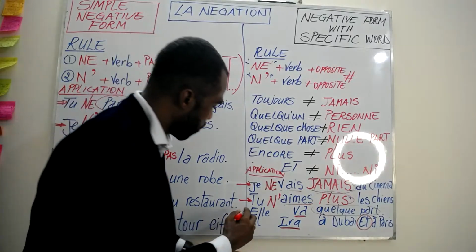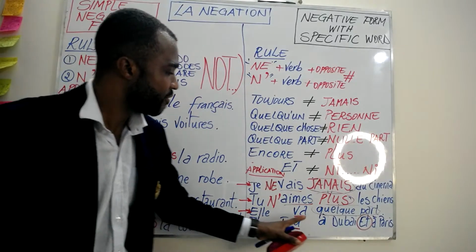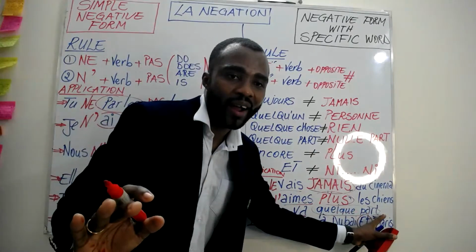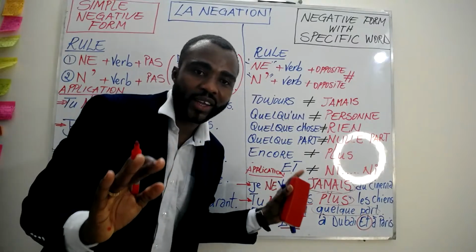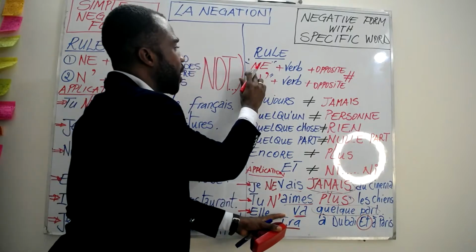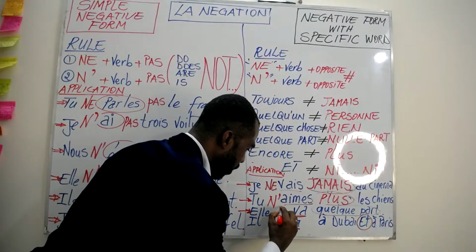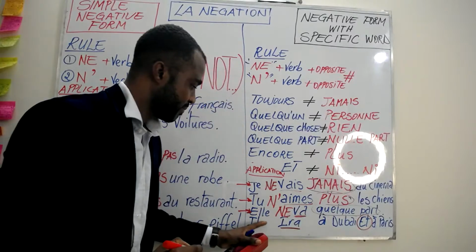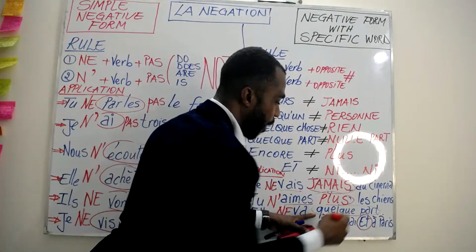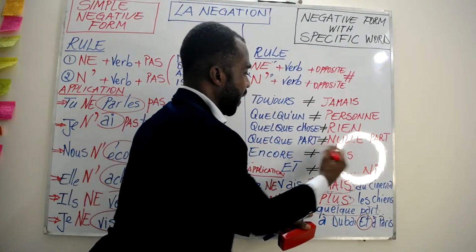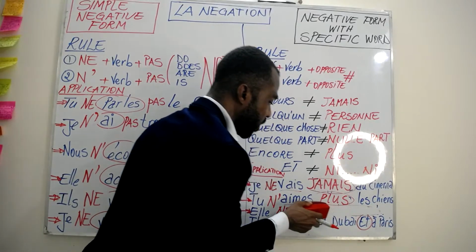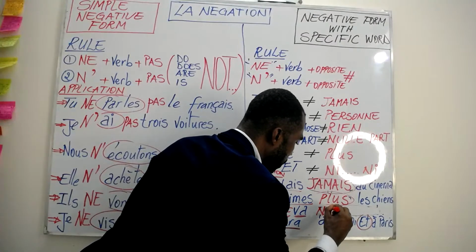Next we have elle va quelque part. So here, first of all, we need to identify our verb, which is va, starting with V, which is a consonant. So we need to apply NE. So in front of the verb, we apply NE. And then after the verb, we use the opposite of the specific word, quelque part. So here, quelque part, opposite is nulle part. So we change quelque part to nulle part.